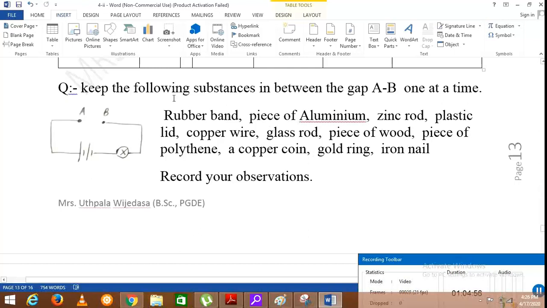But the bulb will not glow when you keep a rubber band, a plastic lid, glass rod, piece of wood, piece of polythene. These are the substances that will not conduct electricity.